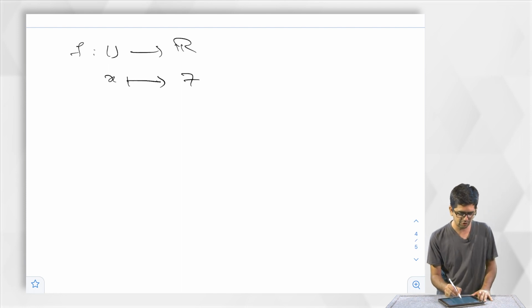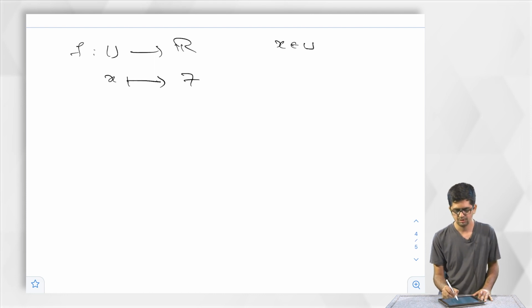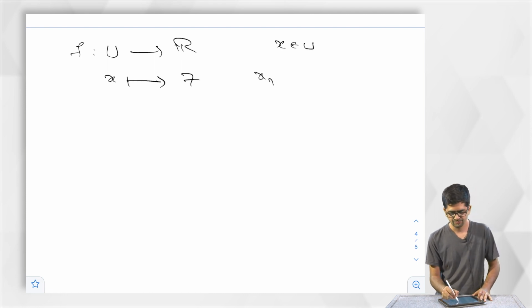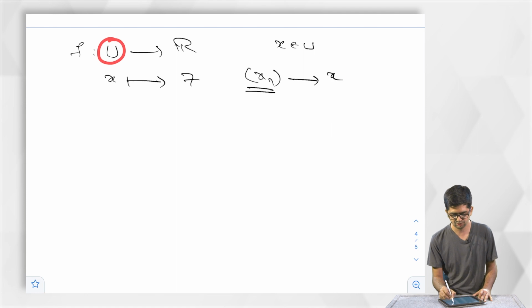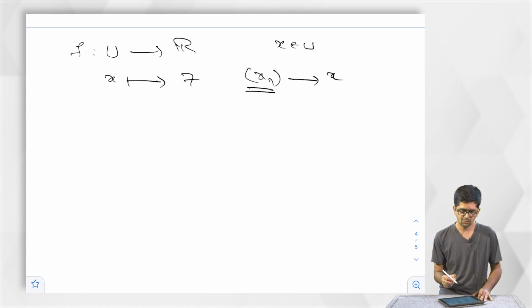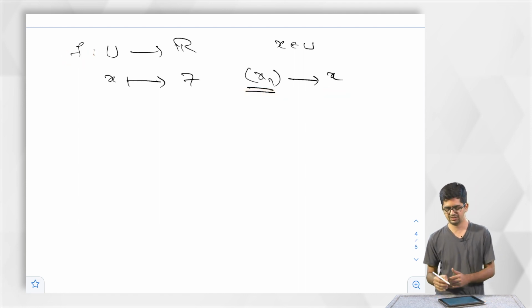What do I need to do here? I should pick an element x belongs to U and take a sequence xn that converges to x. xn is a sequence in U that converges to this element x. Now I should apply this function f to this sequence and check whether the sequence is convergent or not.